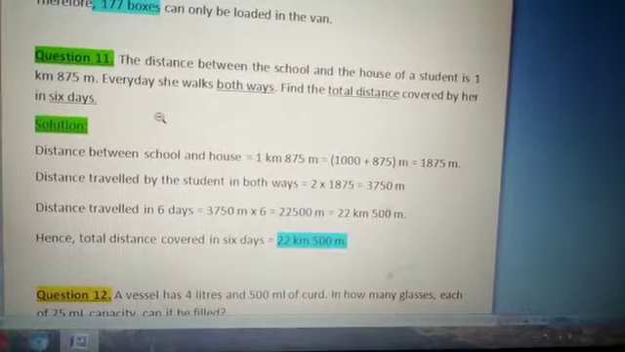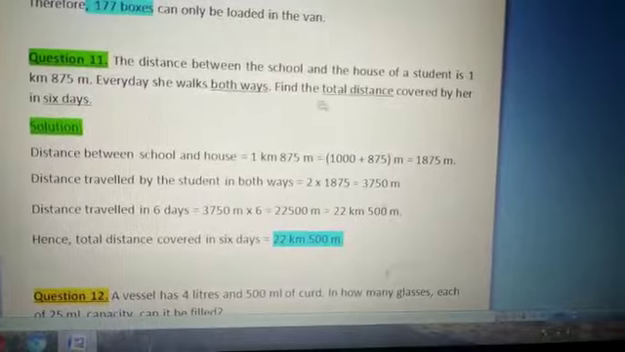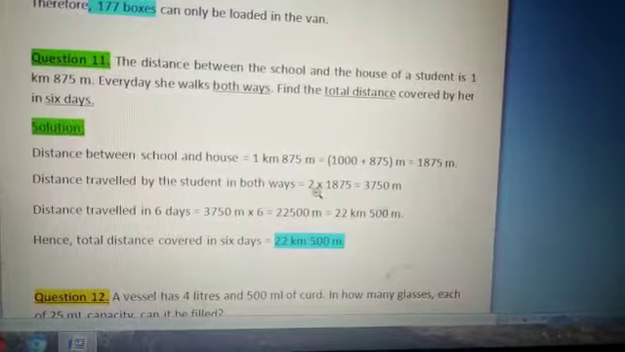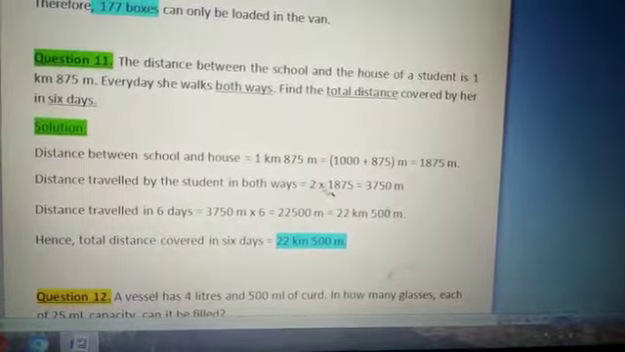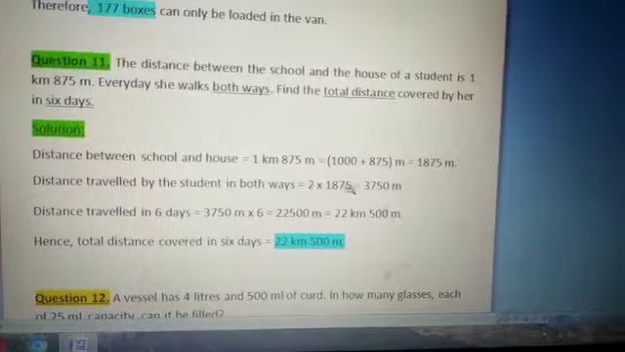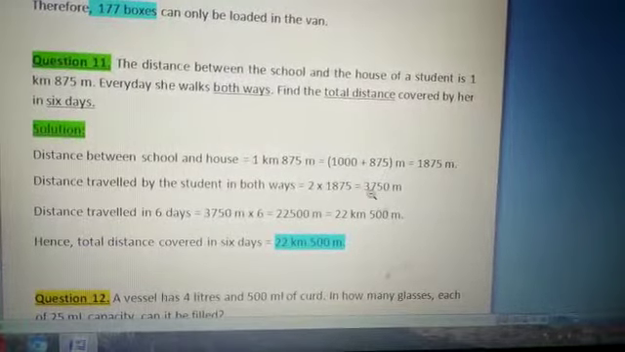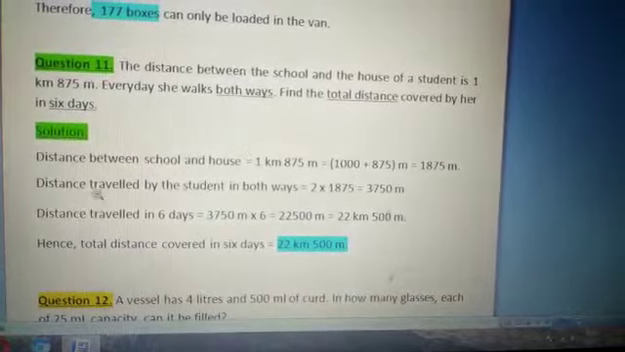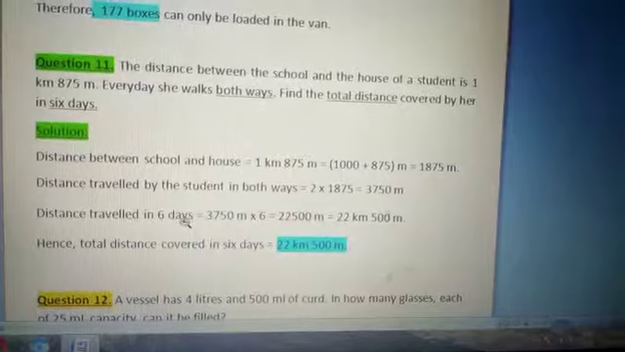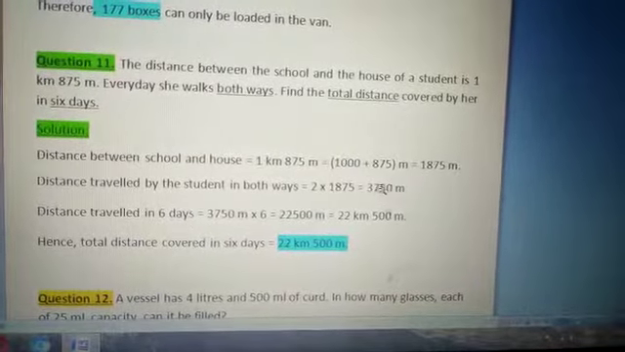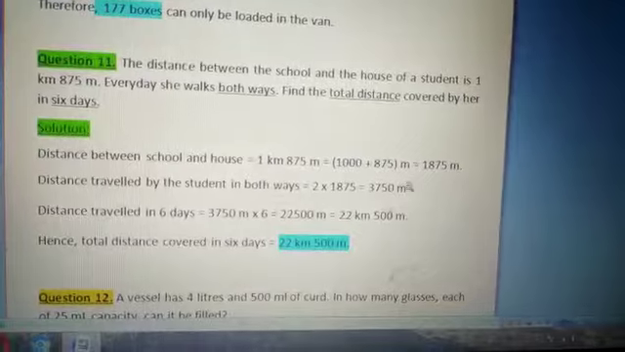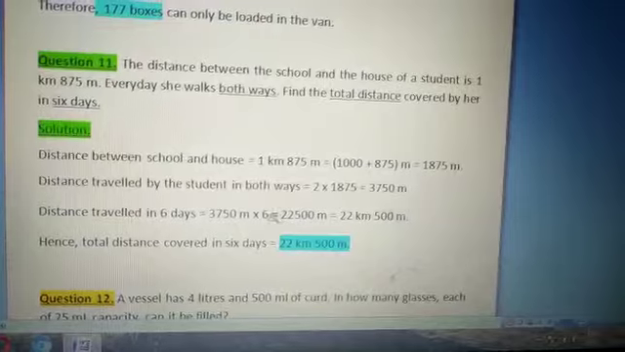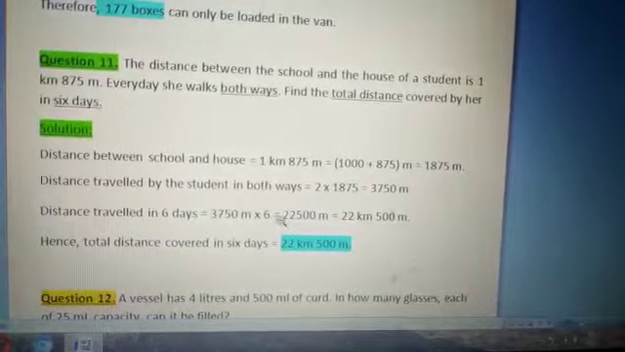Distance traveled by the student in both ways. Both ways means she starts from her house and then again comes back to the same position. That's why we will multiply by 2. So 2 multiplied by 1875, the answer will be 3750 meter. They are asking for 6 days. So this answer is only for 1 day, and they are asking for 6 days. That's why that answer should be multiplied by 6 times.